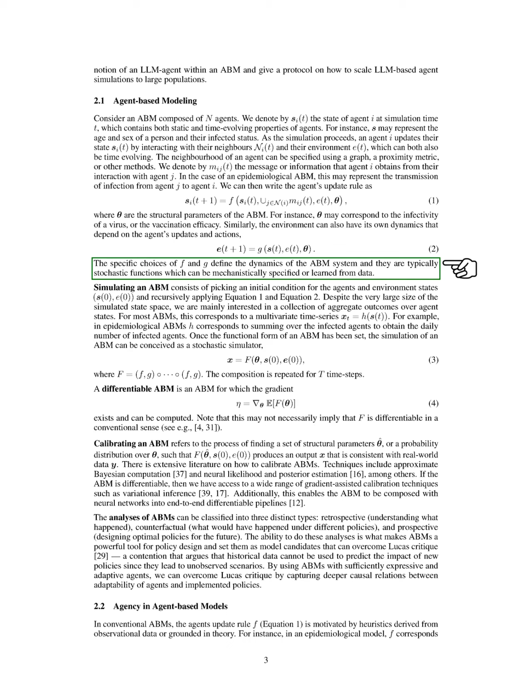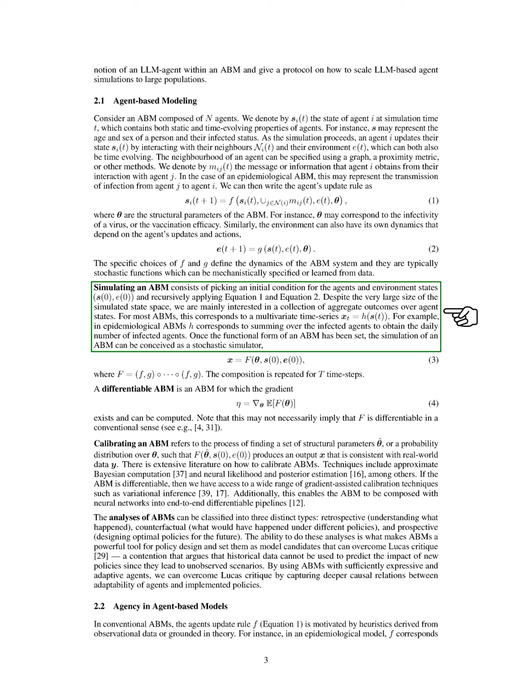The specific functions we choose to define these updates shape the dynamics of the ABM and are often random functions that can be specified through mechanisms or learned from data. To simulate an ABM, we start with initial conditions for the agents and the environment and repeatedly apply the update rules. Although the state space can be very large, we focus on aggregate outcomes over time, which can be represented as a multivariate time series. For instance, in an epidemiological model, we might sum the number of infected agents to track daily infections. Once we establish the functional form of the ABM, we can view the simulation as a stochastic process that repeats for a set number of time steps.